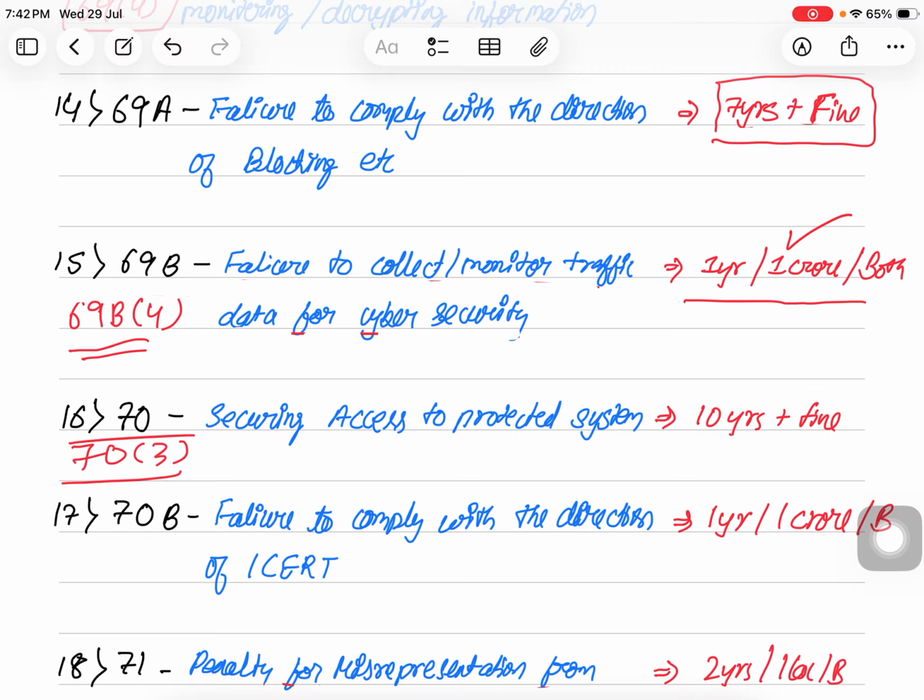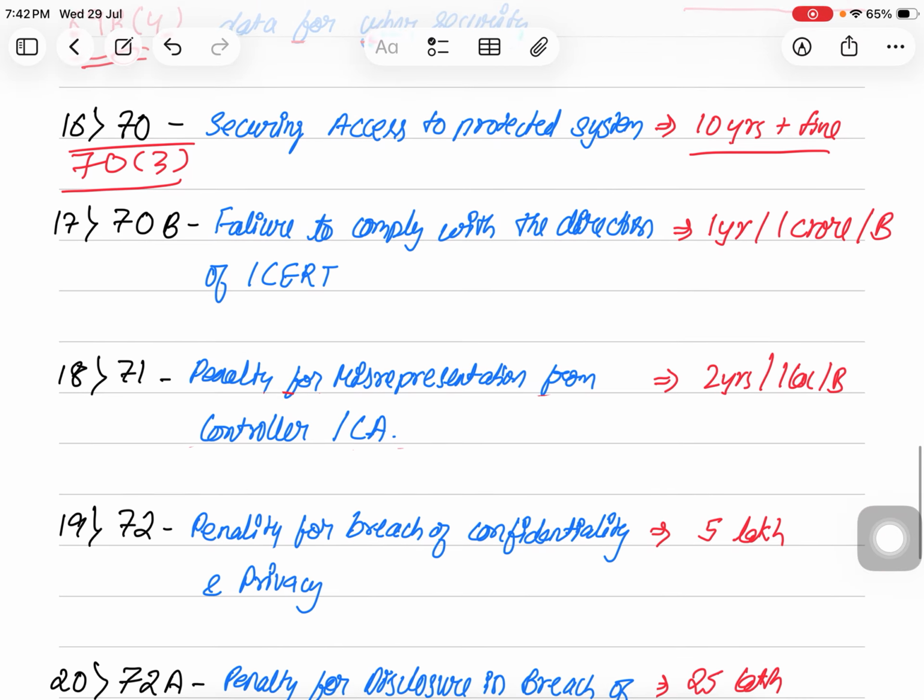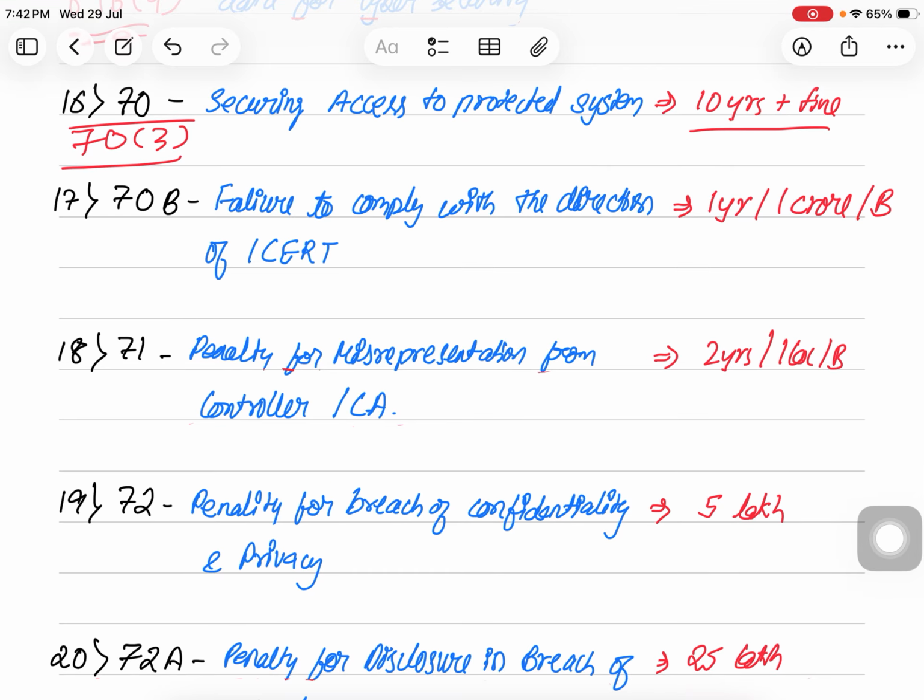So the punishment is 10 years plus fine. Friends, my purpose in giving these short lines and descriptions is only so that you can learn the sections and reproduce them whenever it is asked, because provisions can be read in depth by anybody at any time.